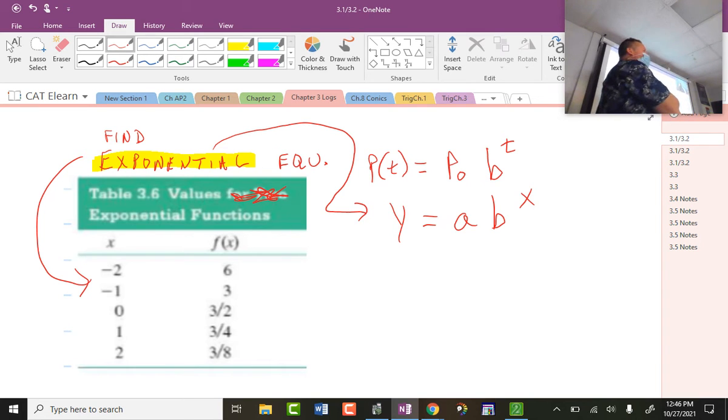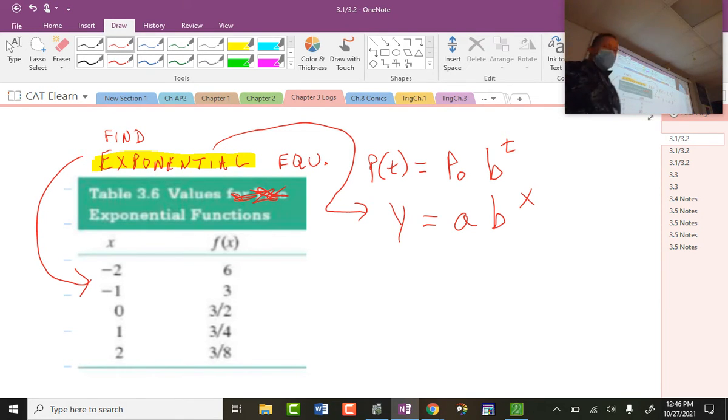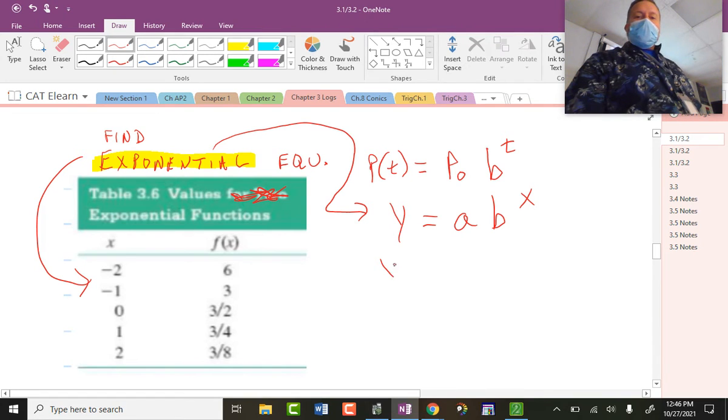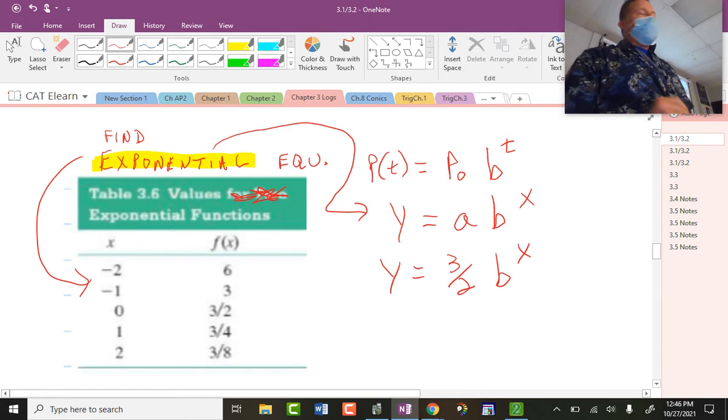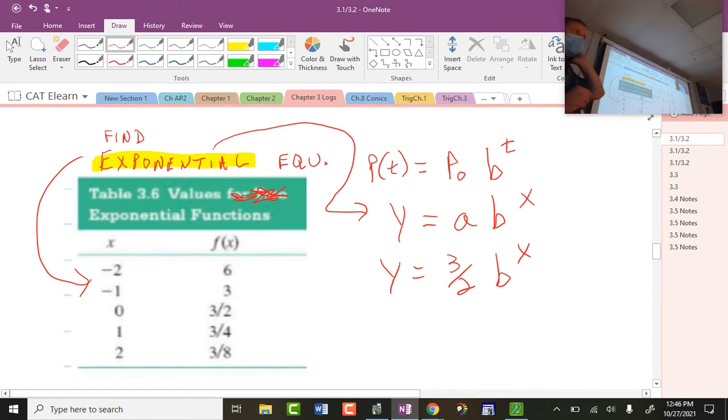No. So I plugged in 0 for 1990, 0, comma, 400,000. In this chart of values, 0, comma, what? What do you see? 3, 2, 1, go. 3 halves. So the a value is 3 halves. This is why a chart of values question is a lot easier. Because usually they do give you the initial value sneakily in this chart of values.